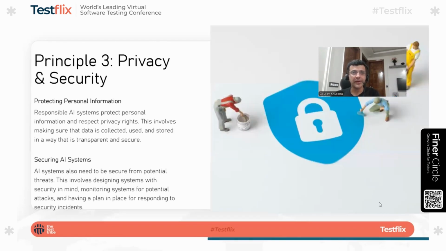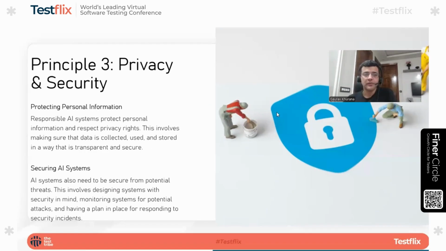Now coming to privacy and security. Say there is a medical system, trained on a disease that affects only, let's say, 1% of the population. That data might not be available on the internet, but it would come from a company which has the history of the patients and all the details, where they stay and all that. The system should not reveal that data. It should mask all of it.